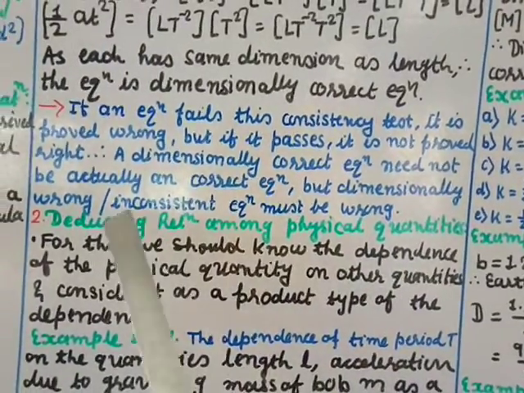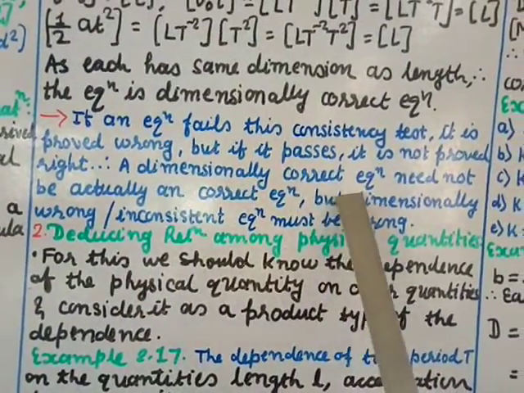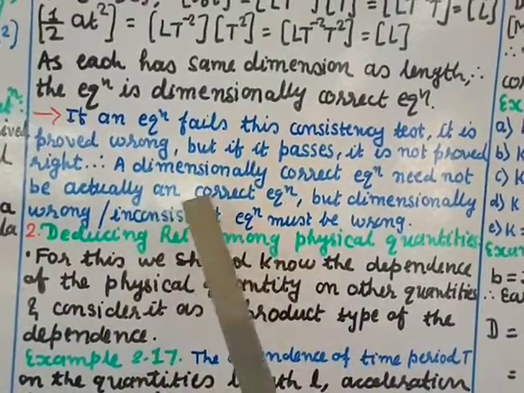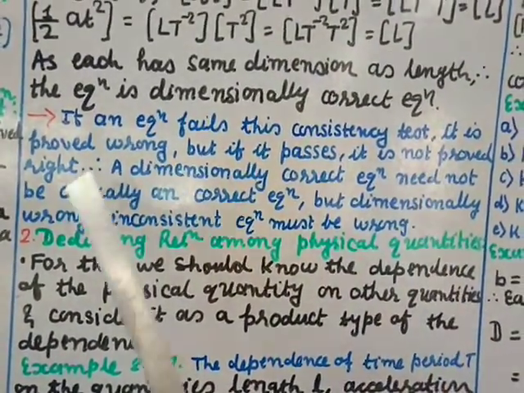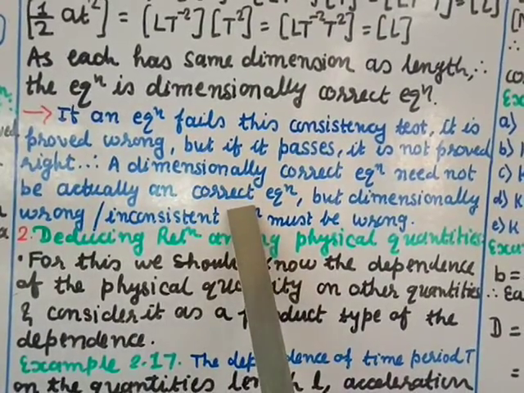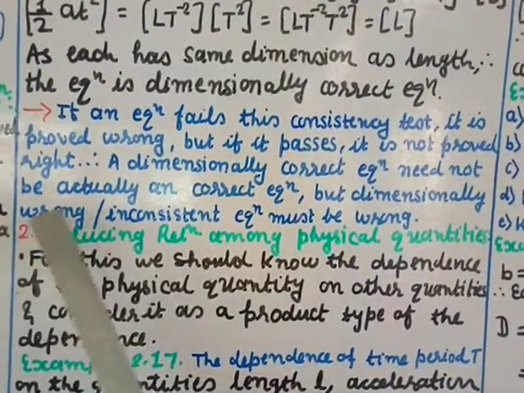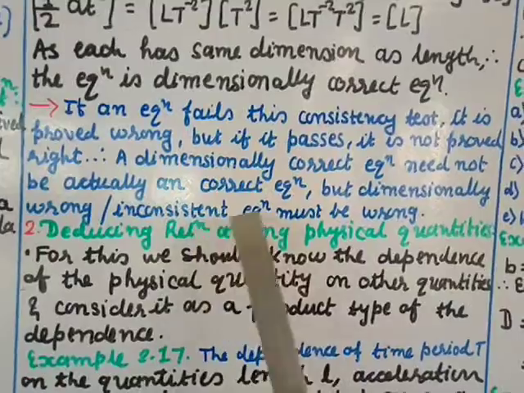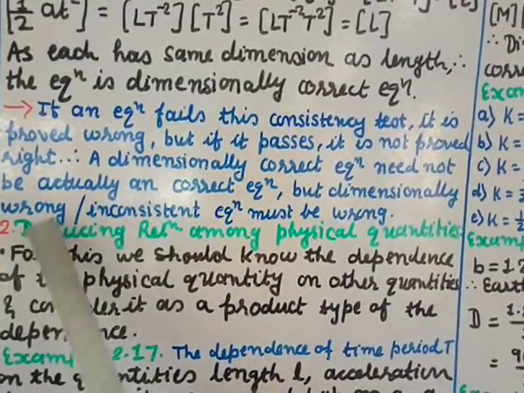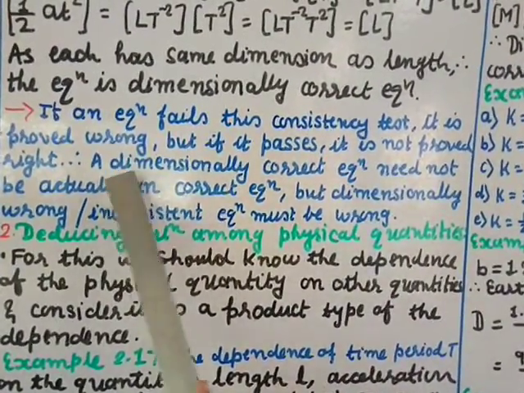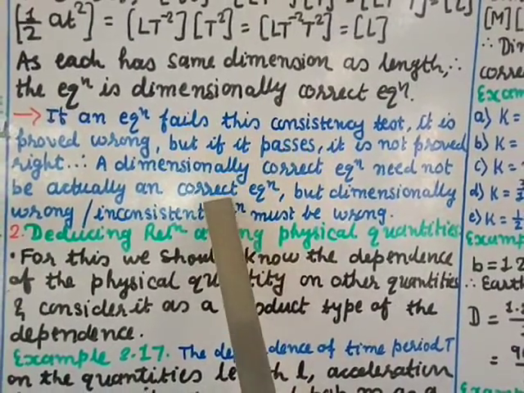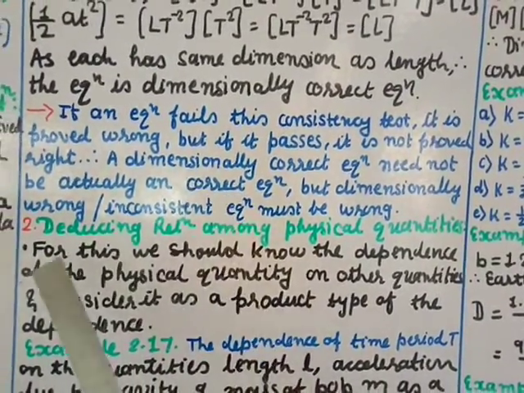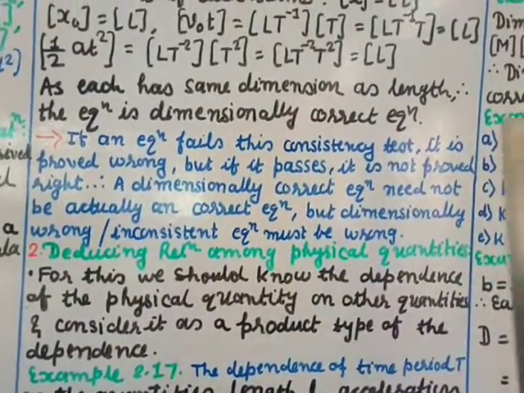Let me read once again for you. A dimensionally correct equation need not actually be a correct equation. So if it is dimensionally correct, it is not necessary that it is actually a correct equation. But a dimensionally wrong or inconsistent equation must be wrong. If it is dimensionally wrong, then surely it is wrong. But dimensionally correct need not be actually correct. It can be a correct or a wrong equation mathematically. So this is the first application.